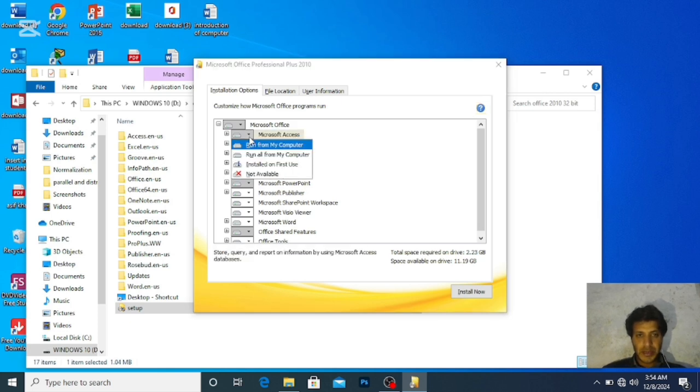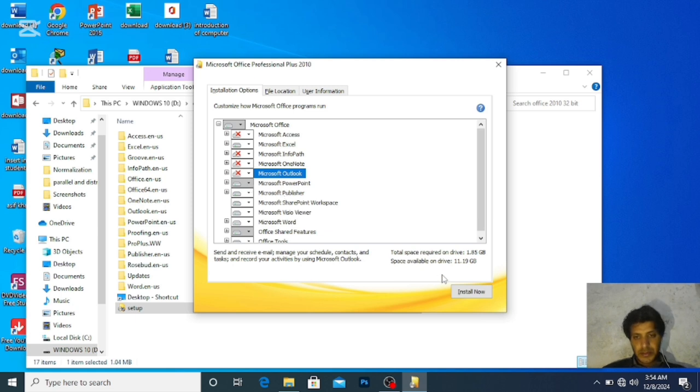How can you minimize it? Set the applications you don't need to not available. After that, Microsoft Excel I keep for my need. Microsoft not available. Not available. After that, not available. And you can see the changes here: it decreased by about 1.8 GB from 2.23 GB.